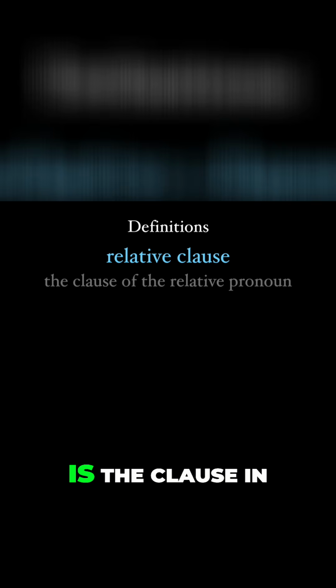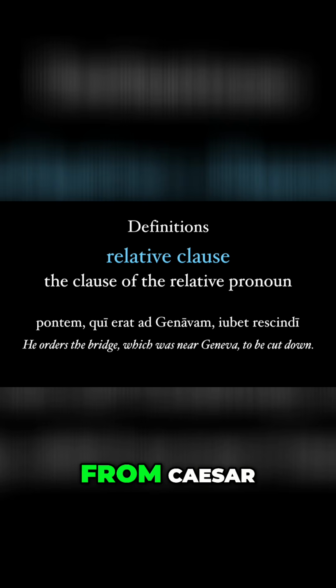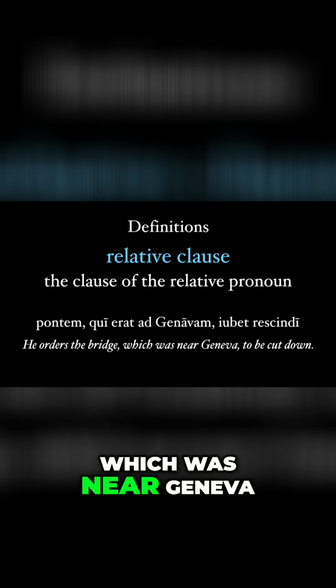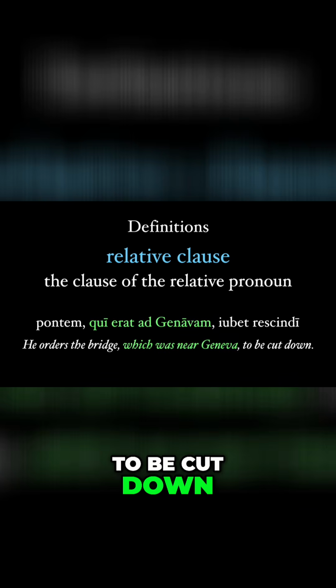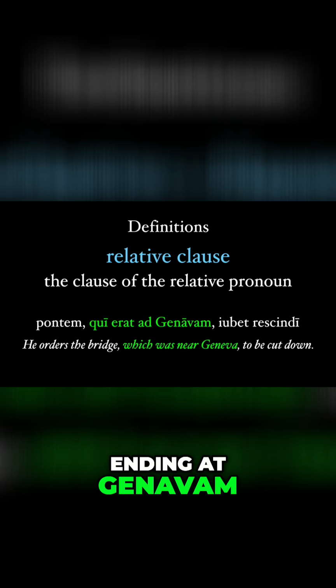So the relative clause is the clause in which our relative pronoun finds itself. In this sentence from Caesar, pontem qui erat ad Genavam jubet rescindi, he orders the bridge, which was near Geneva, to be cut down. This is the relative clause, starting with qui and ending at Genavam.